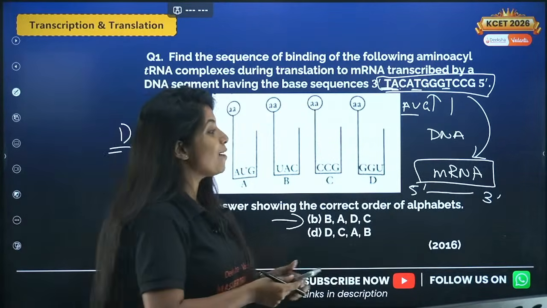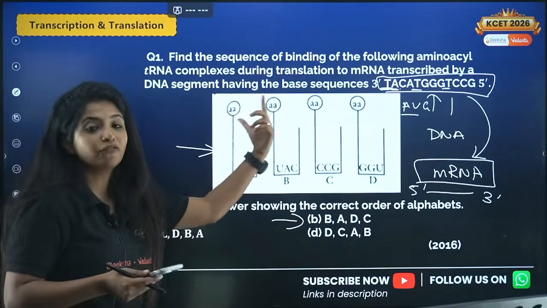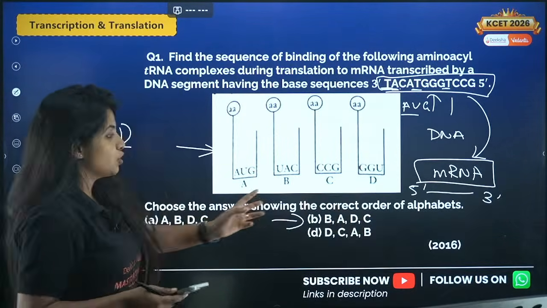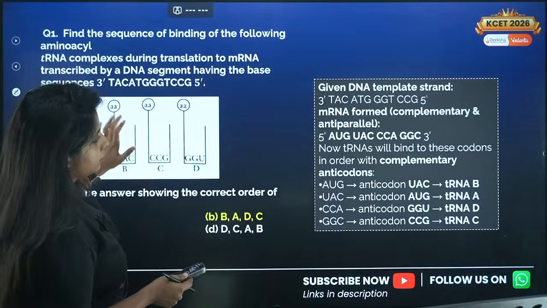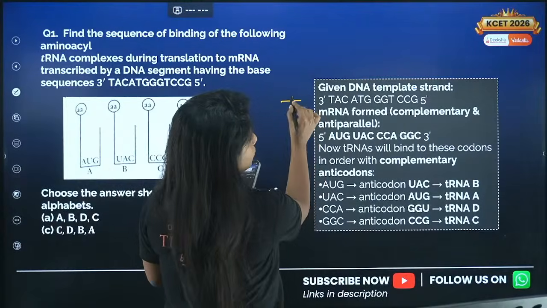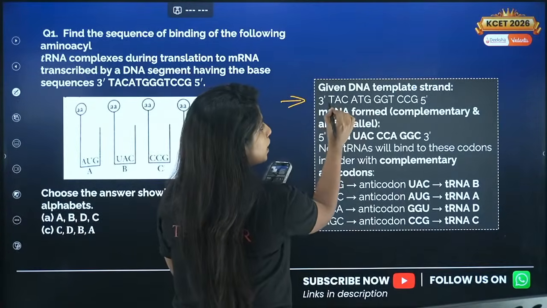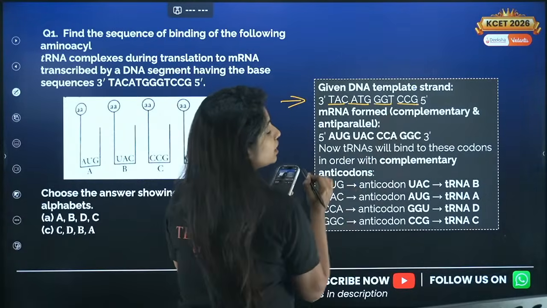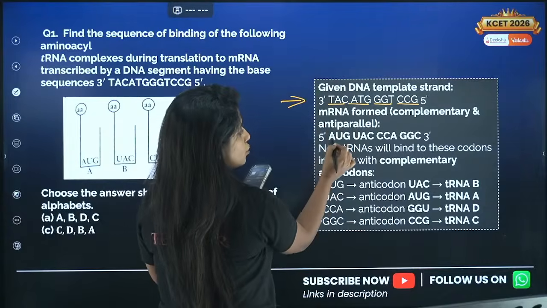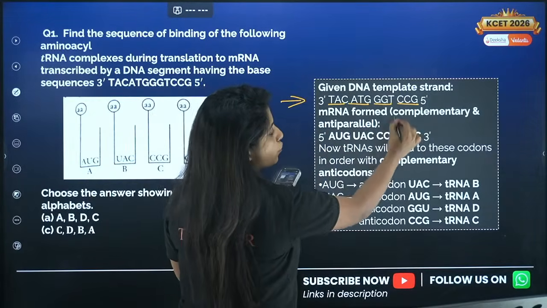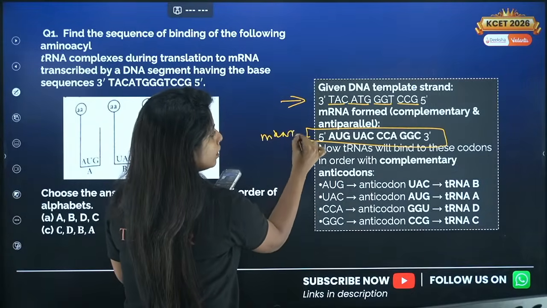So first of all, we have to make an mRNA, because the mRNA will now be translated with the help of tRNA. So how does it look? Look over here. You have this as a template strand. Now you make an anti-parallel strand for that. Whenever you make it, please make sure you're underlining 3 codons out there, otherwise you might make mistakes. So TAC it was there, so now it will be AUG, and the same goes for all of them. So this is your mRNA, which is in 5' to 3' direction.